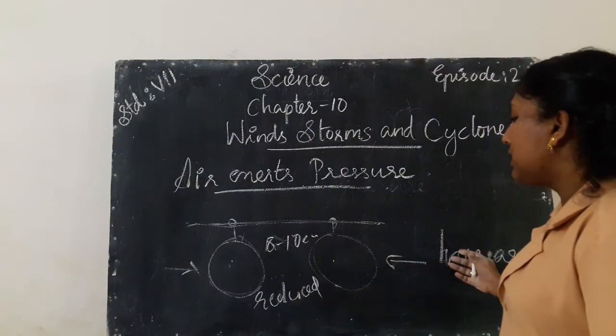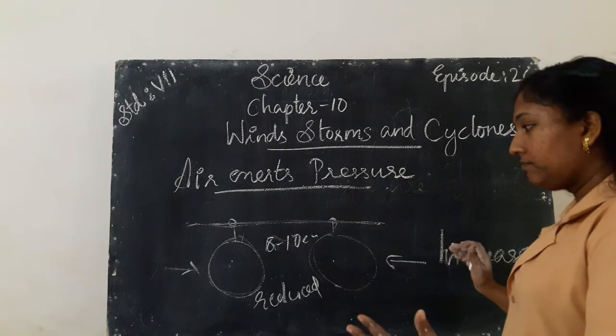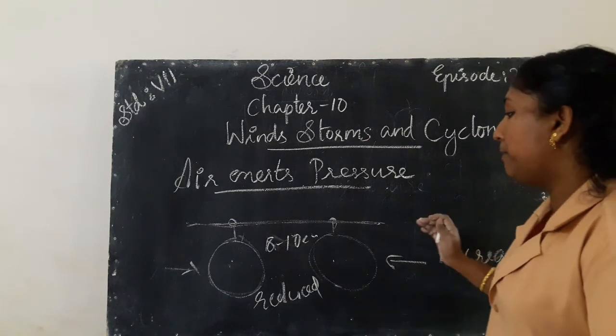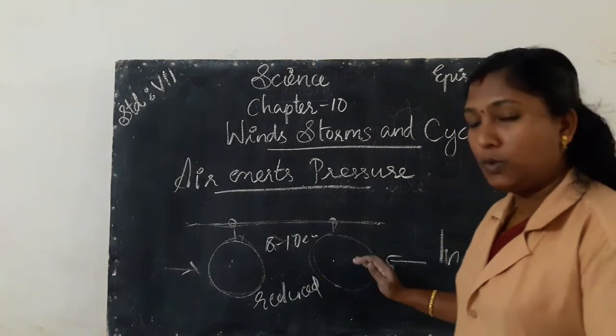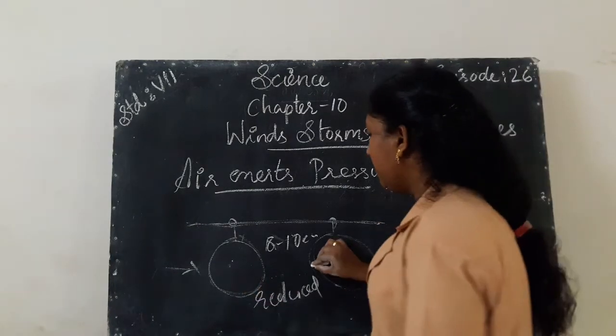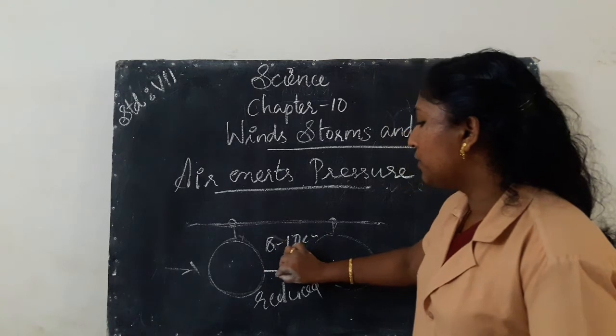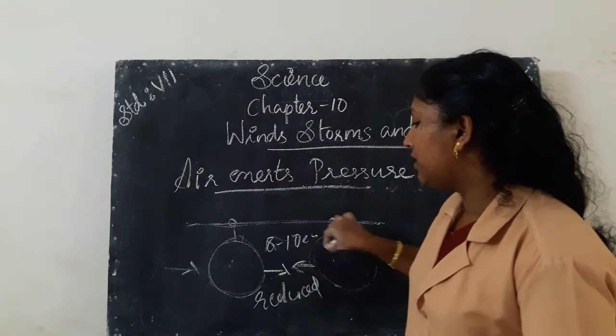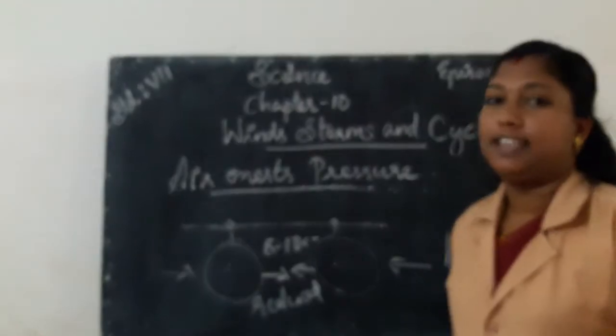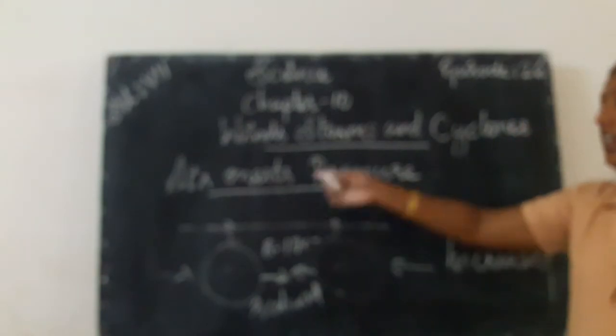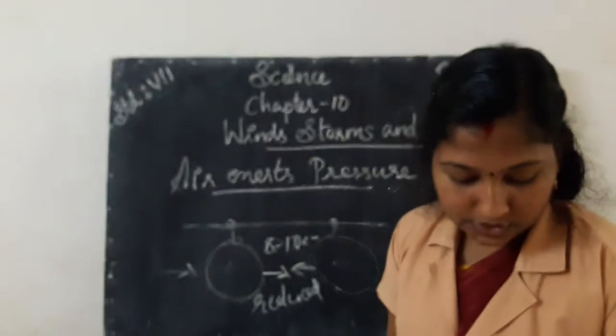So the high pressure gives a push to the two balloons. This balloon moves to this side, and this balloon moves to this side. So the two balloons move toward each other. So from this activity also we can say that air exerts what? Pressure. Okay, all of you understood?